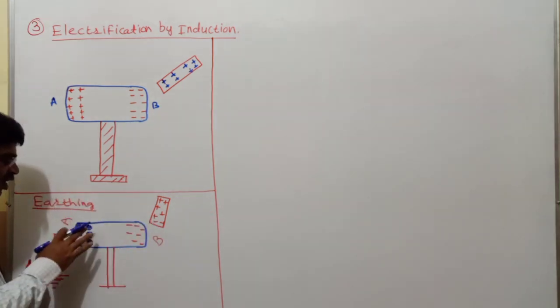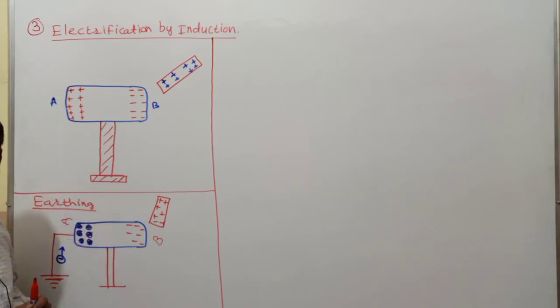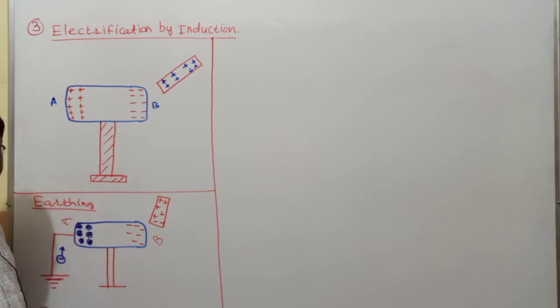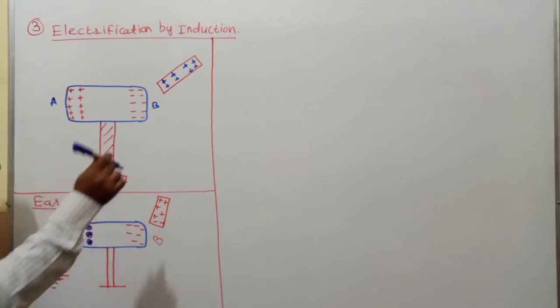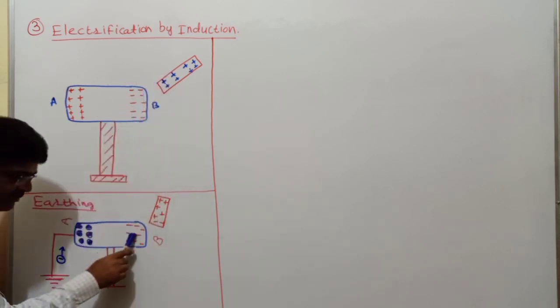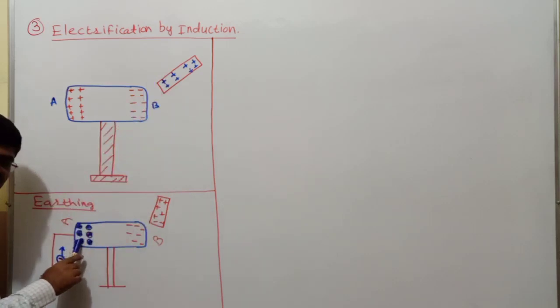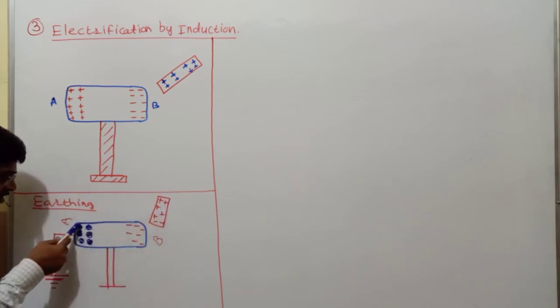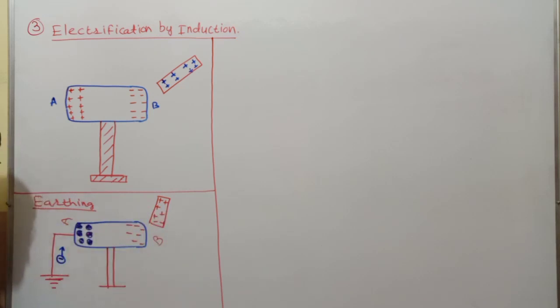And now I no longer have a positive charge here. The positive charge which I had over the end A, I have removed. What would have happened had I got this ebonite rod again? This would have been a positive charge, this would have been a negative charge, and these negative charges are at repulsion because of the ebonite here. Then these electrons would have gone to the earth. So earthing does not always mean only that we take electrons; even electrons can be given. For that we need to have an ebonite rod here.